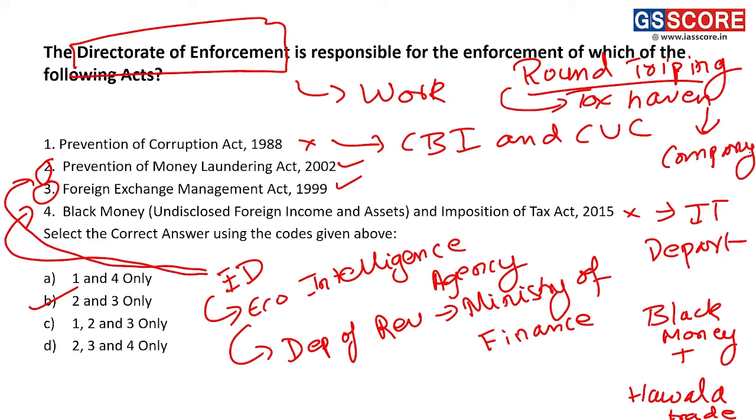In which I am shown to be a director, or my wife will be shown to be a director, or any of my relatives is shown to be a director, and this money then will be shown as the profit that I have earned in that company. All right, in that particular company. And as a profit, as one of the directors of the company, this money will come back to me as salary from that company.